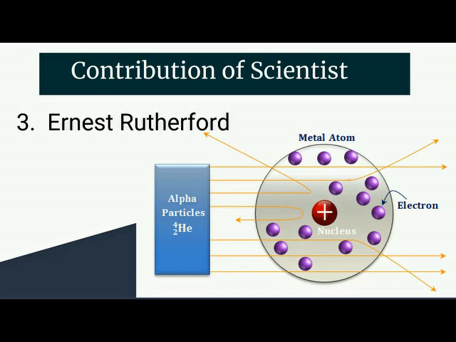Also, this positive bit must be very small, otherwise most of the particles would not have got through the gold foil. Rutherford's atomic model therefore had a tiny positively charged nucleus with electrons whistling or moving about in the space around it. As you can see in this experimental diagram of Rutherford, there is a hard nucleus inside which is a positive particle and the beam is reflecting from it. It is a gold atom and positive particles mostly pass through the empty spaces.